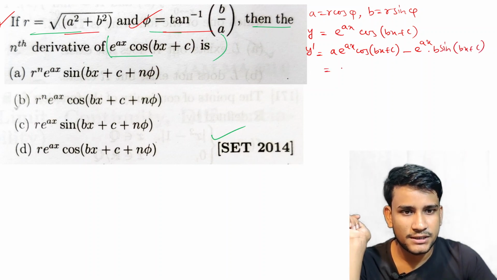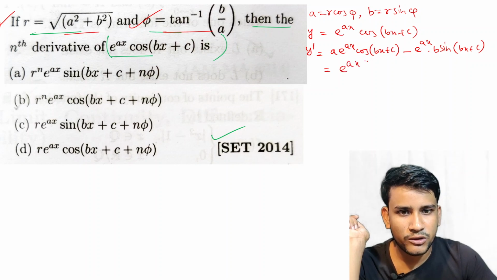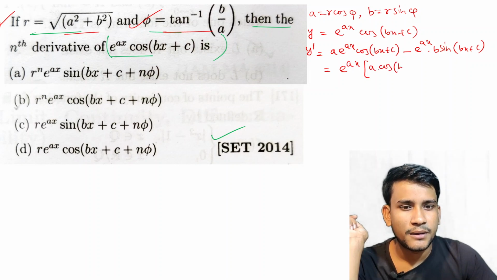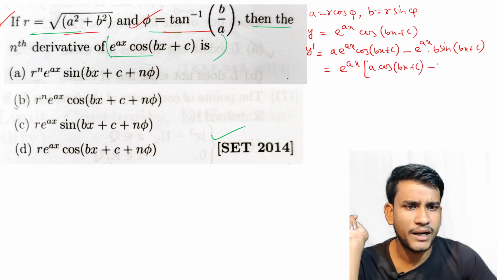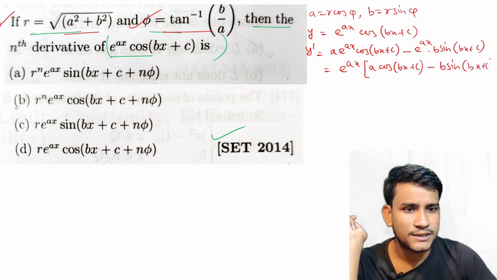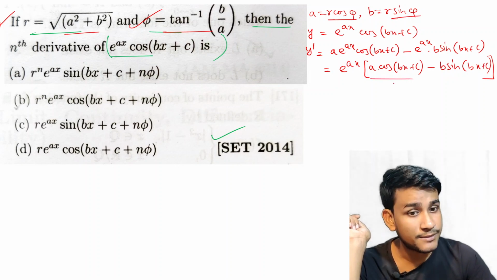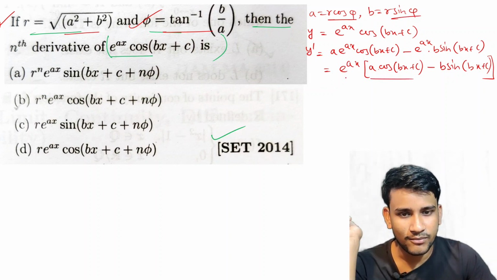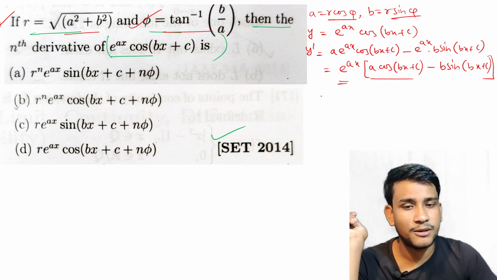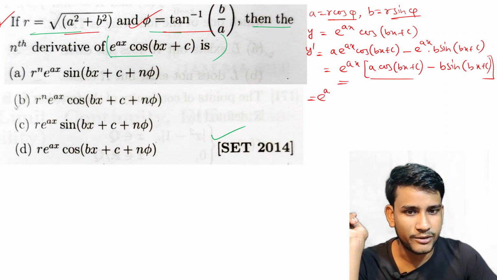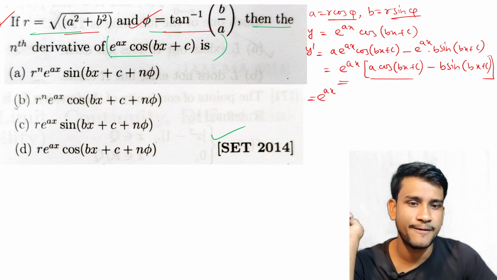So e to the power ax is common: a cos bx plus c minus b sin bx plus c. Now we put r cos phi and r sin phi for a and b in this bracket, not in the out-of-the-bracket term. We just put it in the bracket term, otherwise you cannot match the exam answers.